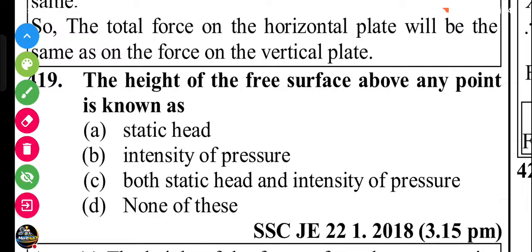Next question, the height of the free surface above any point is known as static head, intensity of pressure, or both. It's called both the static head and the intensity of the pressure.